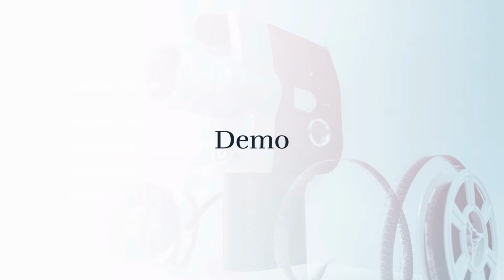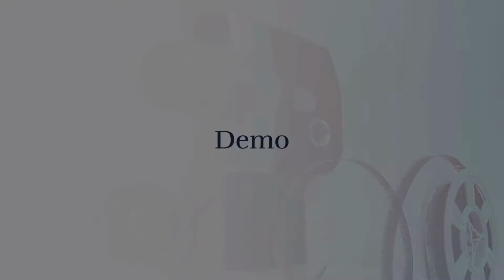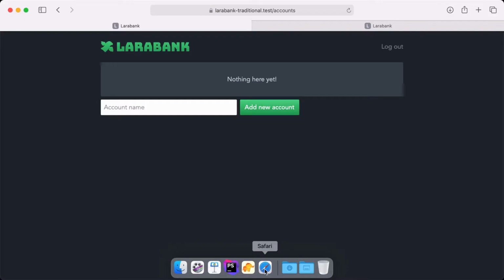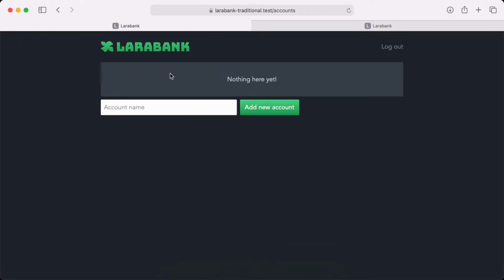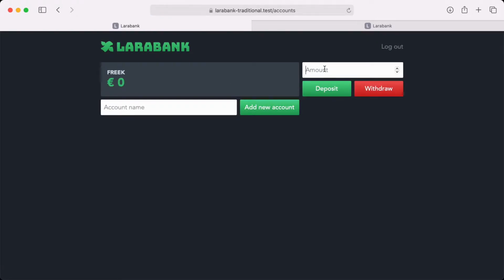But we've already talked a lot. I want to show you things to make you feel how it works. So let's do that now with a demo. Let's head to the browser. I've already prepared a little application called Larabank, and Larabank is a very simple application. You can have an account. I'm going to create one now, and it can have a balance. So I'm going to deposit some money here.